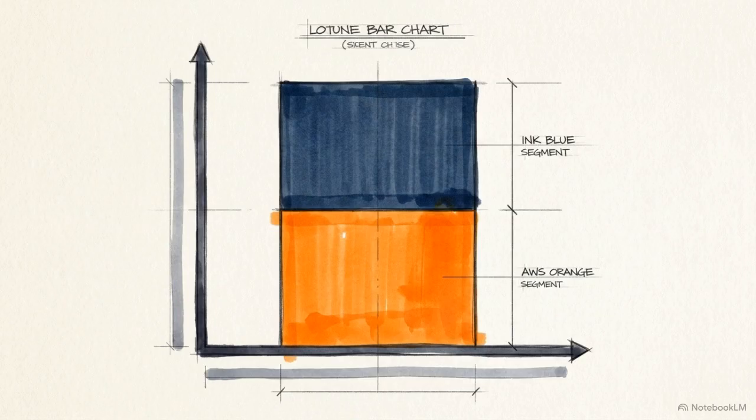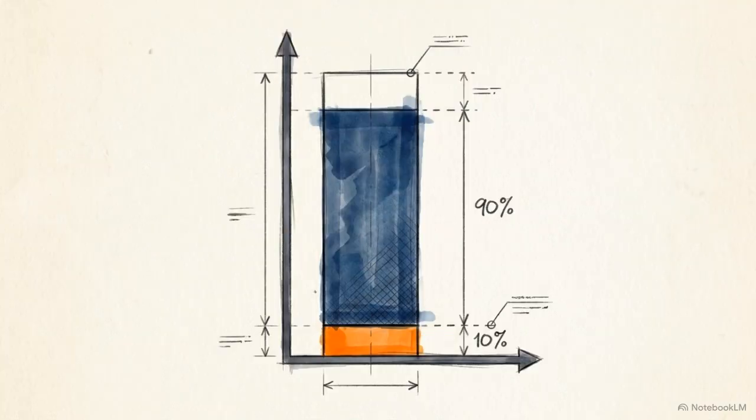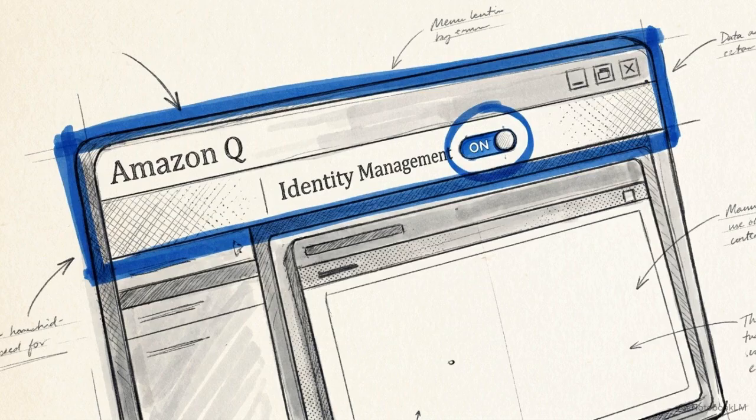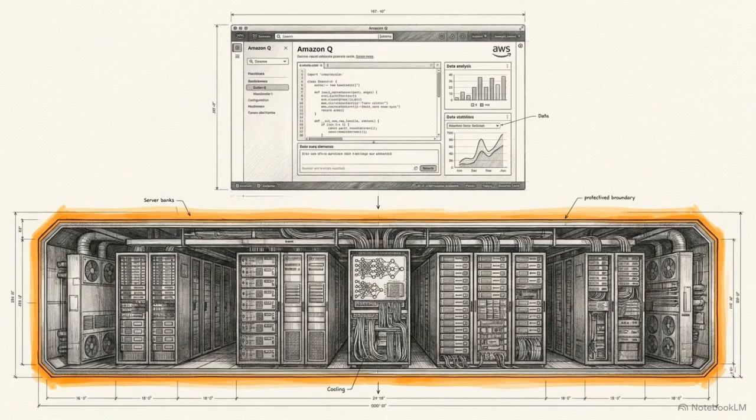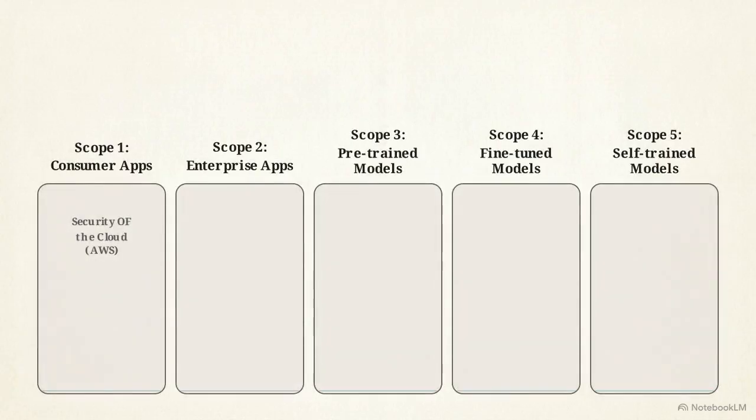Your specific share of this burden is variable. It shifts depending on the deployment scope your organization chooses. Operating in Scope 2 using an enterprise application like Amazon Q requires only basic identity management. The underlying model and infrastructure are managed for you. This matrix illustrates the transition.